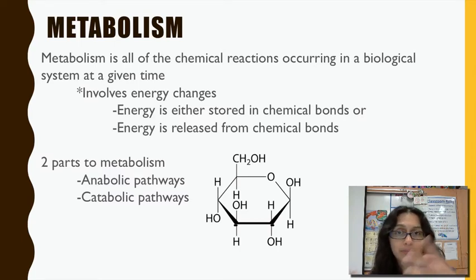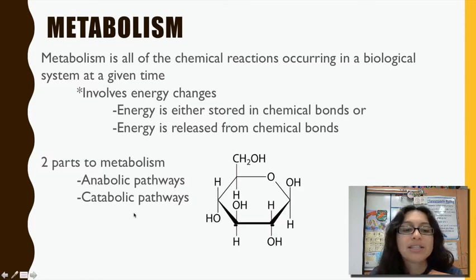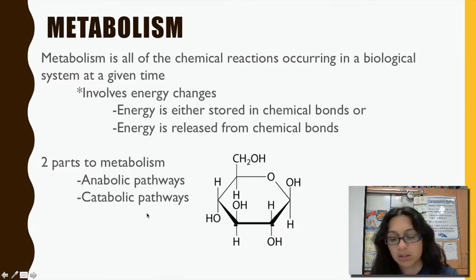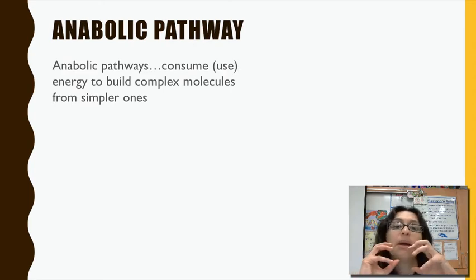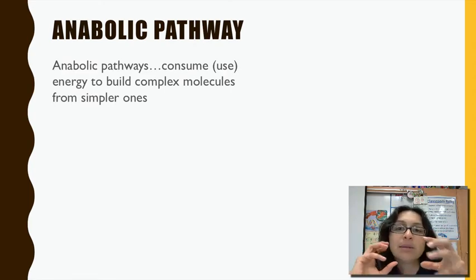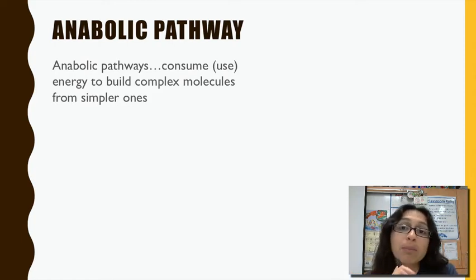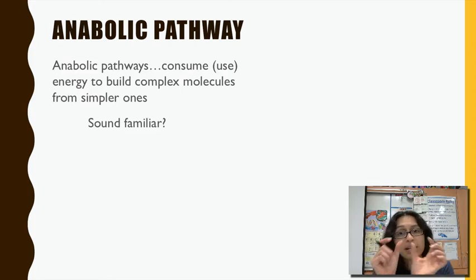So the two things that I was talking about in the previous slide, where I said that you either break apart or you build, are anabolic pathways and catabolic pathways. Two things you really need to know. First, anabolic pathways. Anabolic pathways is where you actually build molecules. You take simpler molecules and you put them together to build more complex molecules. So anabolic pathways are building. It should sound familiar. When we learned about macromolecules, we talked about how you can take monomers and connect them together and build something bigger. That's an anabolic pathway. Anytime you take monomers and you build big macromolecules, you're doing an anabolic pathway.